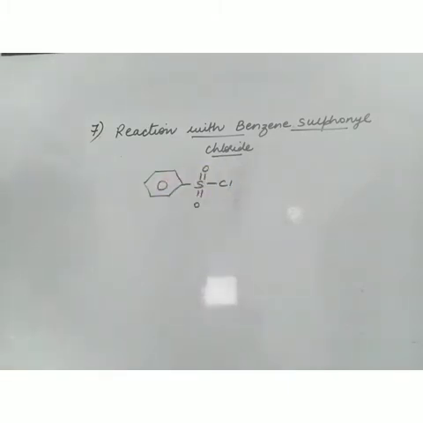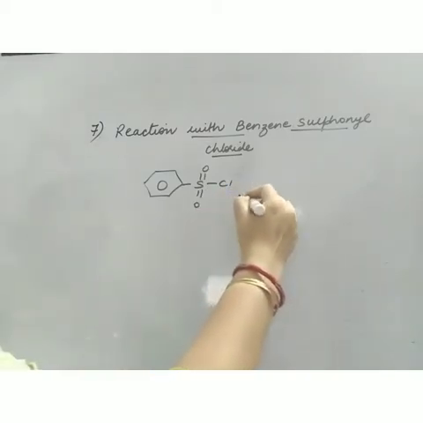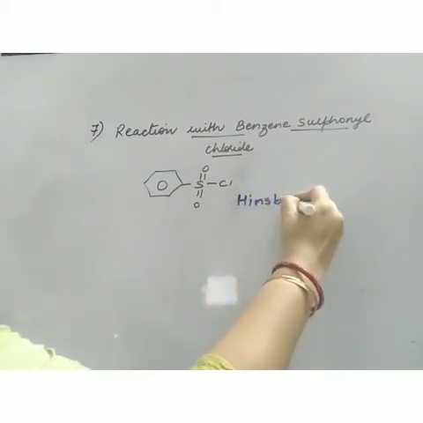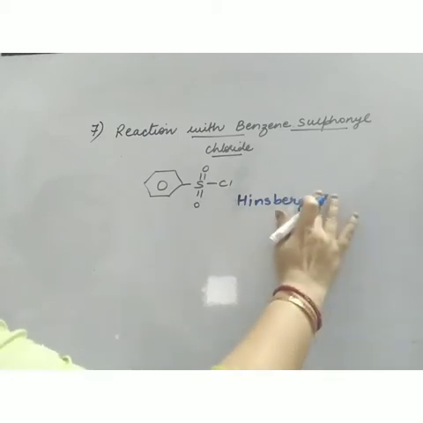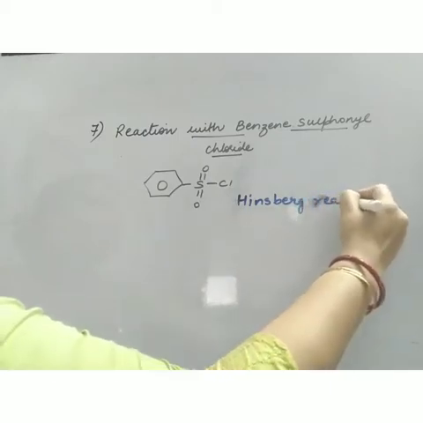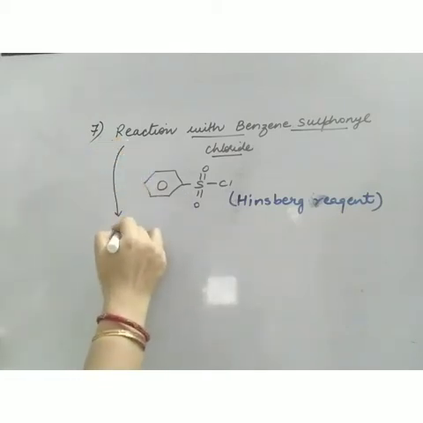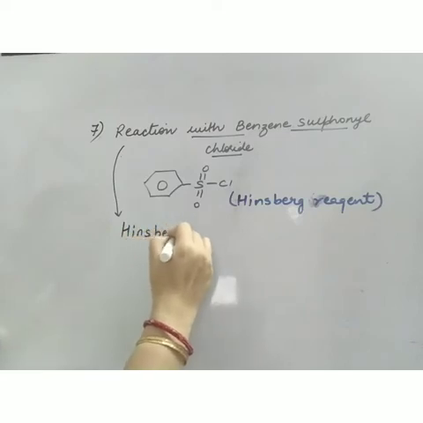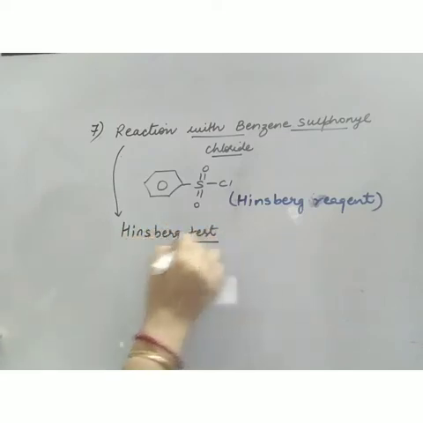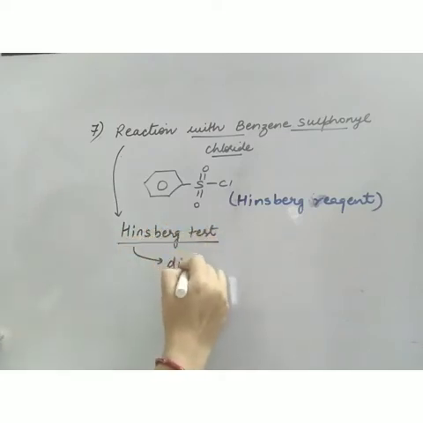This is a reagent, and it is known as Hinsberg reagent. Benzene sulfonyl chloride is better known as Hinsberg reagent, and the reaction with benzene sulfonyl chloride is known as Hinsberg test,